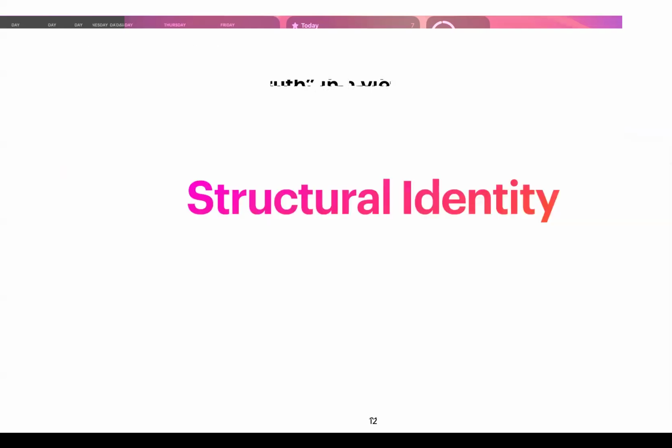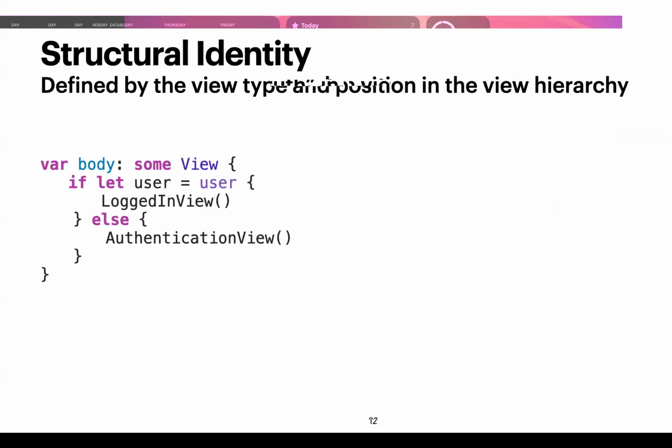This second type is structural identity. So instead of explicitly identifying each view with an ID, we define it by its position in the view hierarchy. Here in the body, we can actually have conditional statements. We can say if let user equals user, and if that is not nil, so pretend this user right here is an optional.